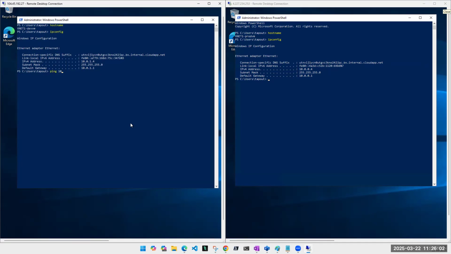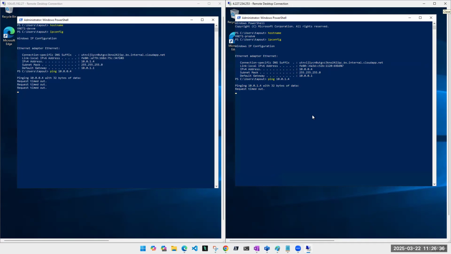So I'm sending a packet from this one, dev VM, which is 10.0.1.4, to 10.0.0.4. This is the ping command. I'm just putting hyphen t, so it will ping continuously. Okay, let's do the simple ping command. Here it is. And from here, I'm going to ping 10.0.1.4.